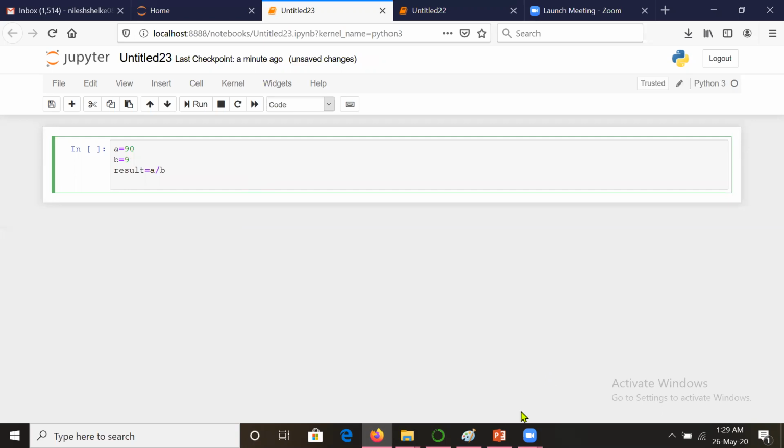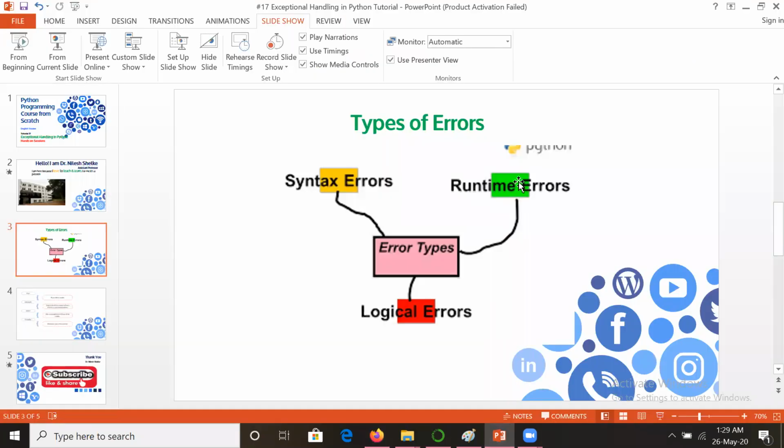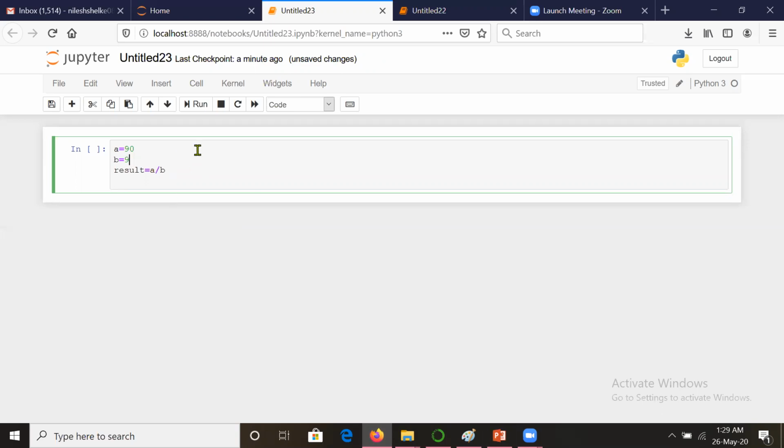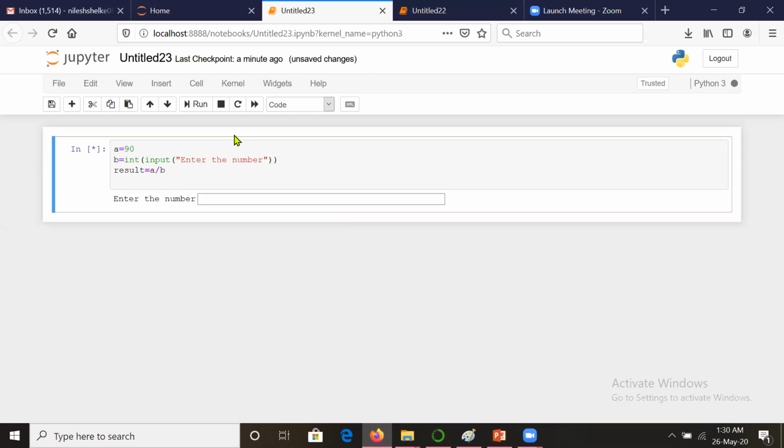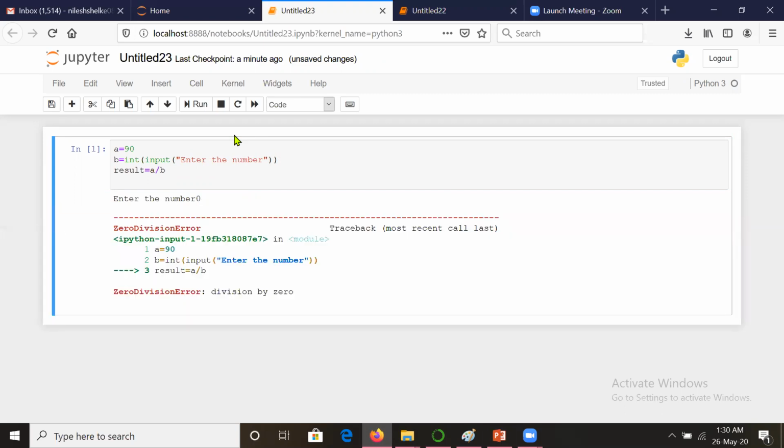But there are some errors which can come across when you are not expecting them at all. Suppose you are taking the input from the user. Suppose I write, I am taking the input as enter the number. You have not expected that instead of that the user may enter 0 here and he has pressed 0, so your total program has collapsed. You are saying that there is an error.